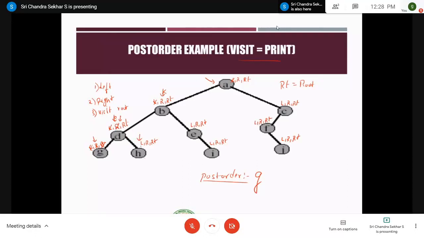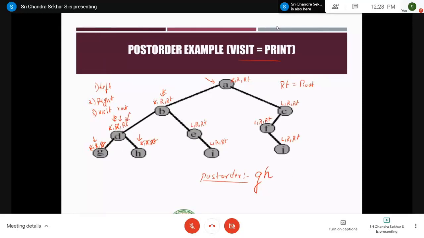So here also we have left, right, and root. Left, there is no left child, strike it off. There is no right child for H, strike it off. And root means visiting the root node. So you print that H value, and you strike it off, right? After this, you go to its parent. The parent of H is D. Therefore, my pointer is pointing here right now.